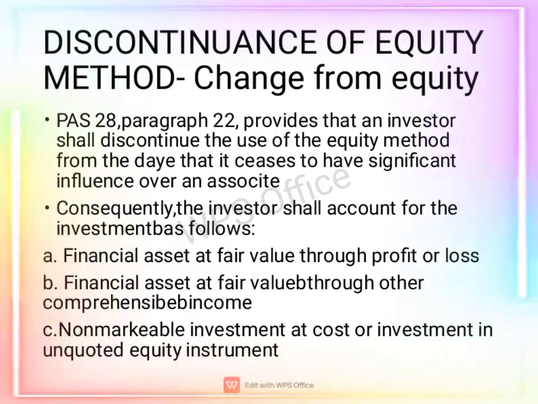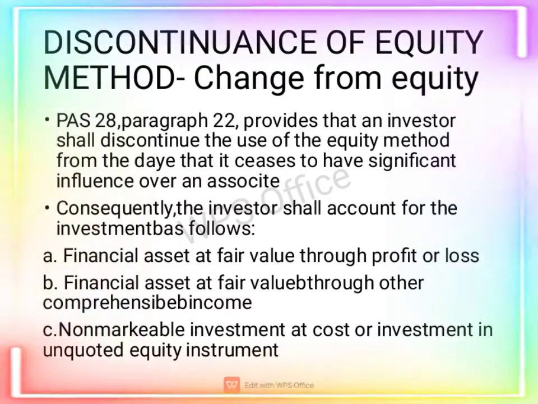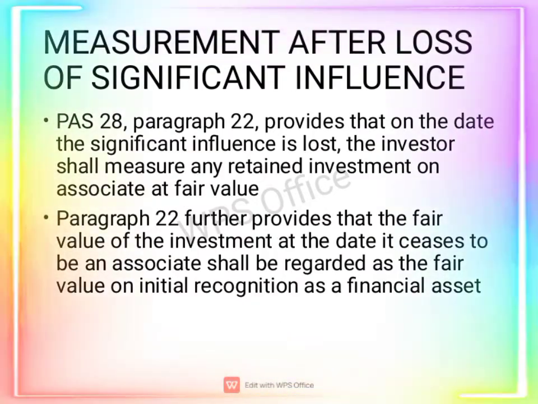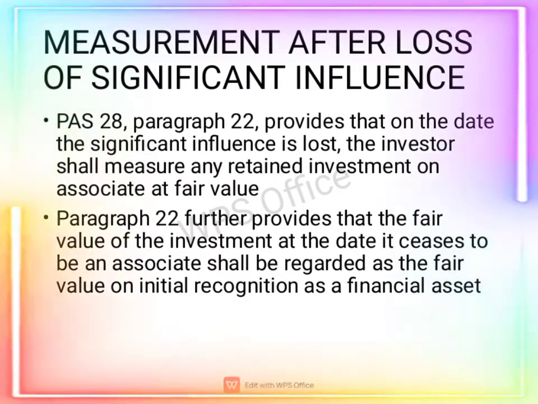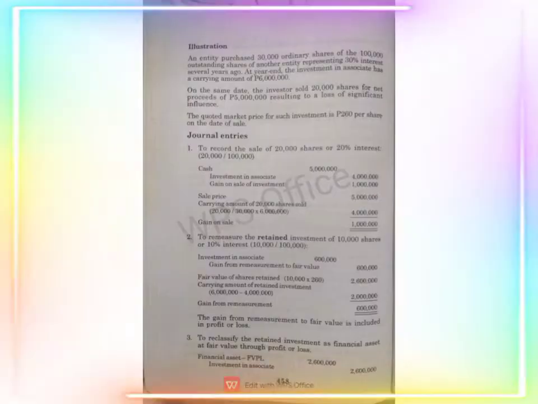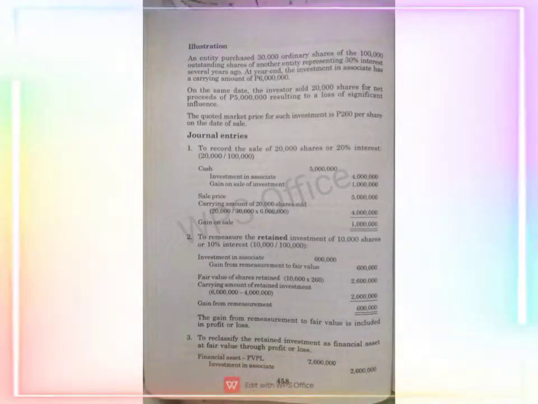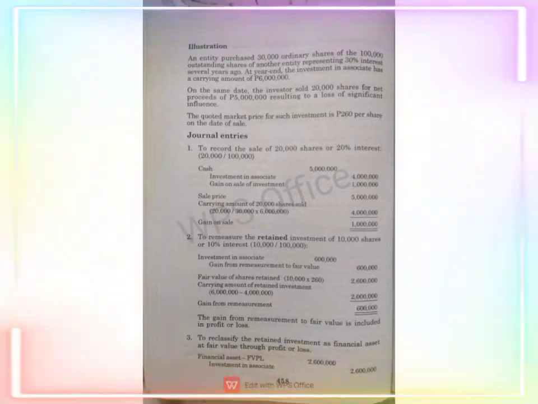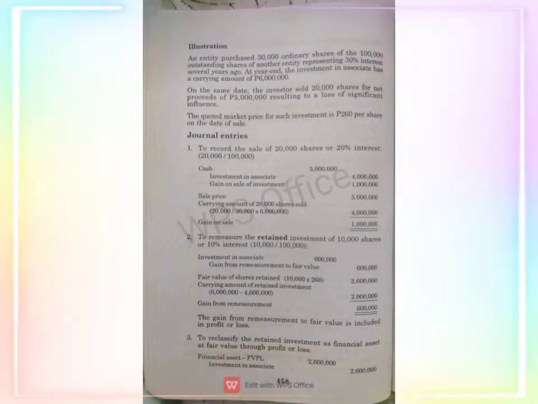Change from equity method. First thing that we are looking for in an investment to be considered as investment in associate is the significant influence. However, if the significant influence by the investor over the investee was lost, it should discontinue using the equity method. For example, an entity purchased 30,000 ordinary shares of the 100,000 outstanding shares of another entity, representing 30% interest several years ago.